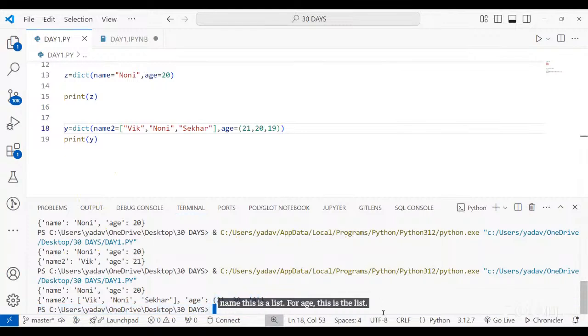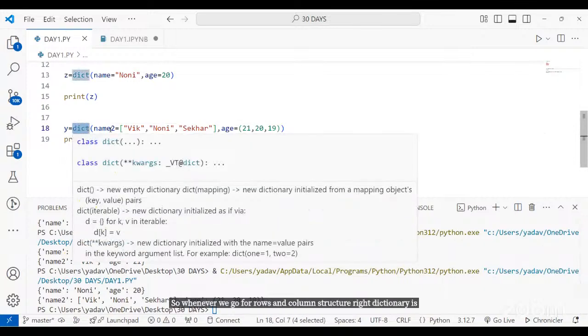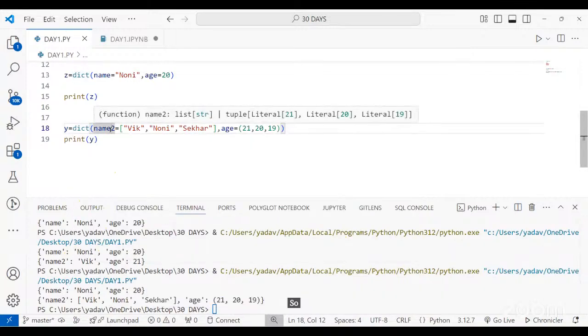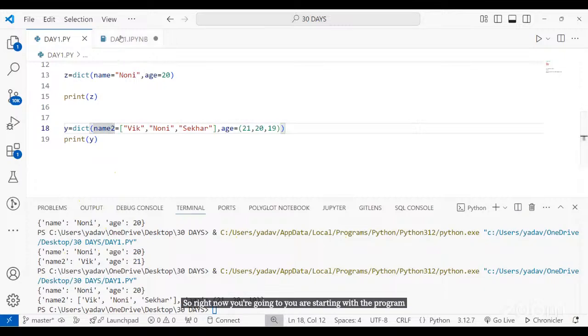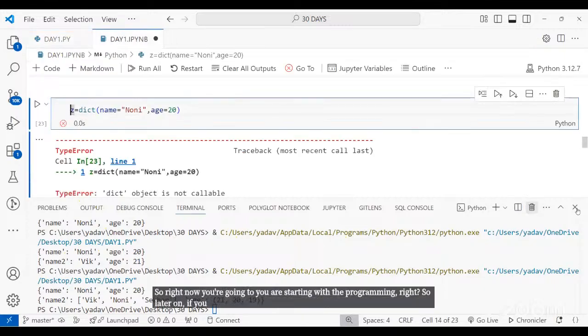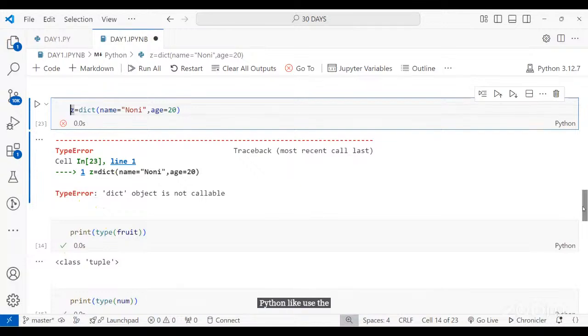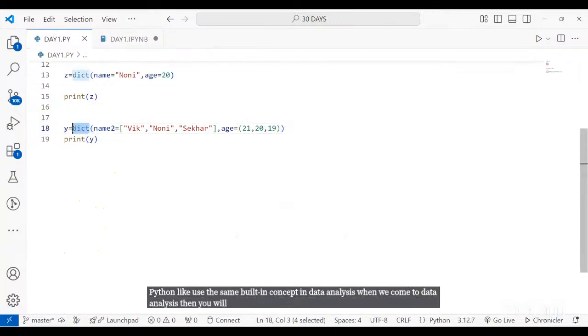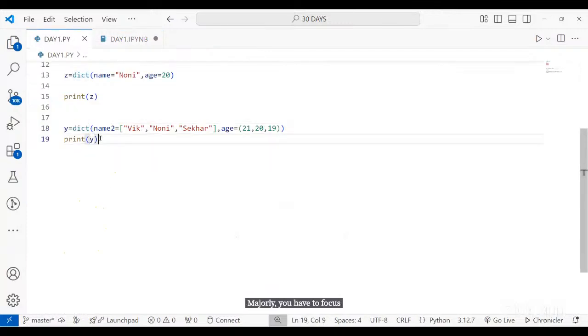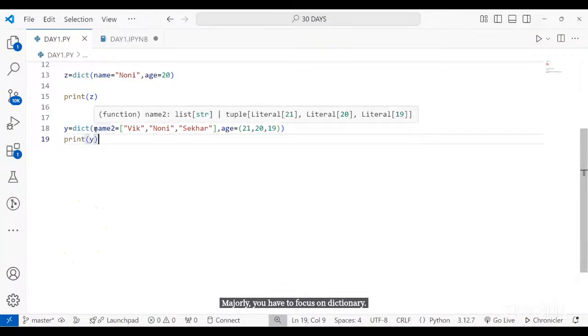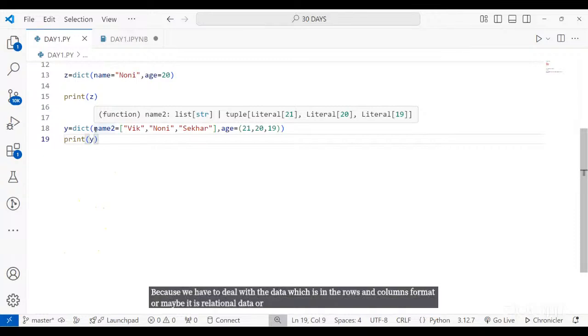So whenever we go for rows and column structure, right? Dictionary is the row and column structure. So right now you are starting with the programming, right? So later on, if you're going to use the same built-in concept in Python for data analysis, then you will majorly have to focus on dictionary, because we have to deal with the data which is in the rows and columns format, or maybe it is relational data or other type of data.